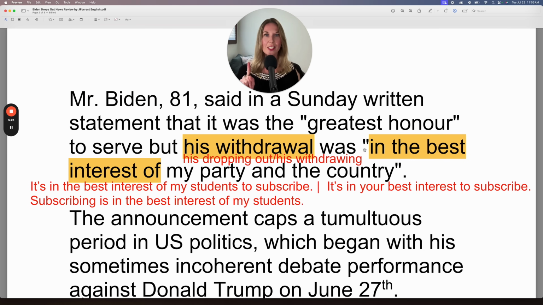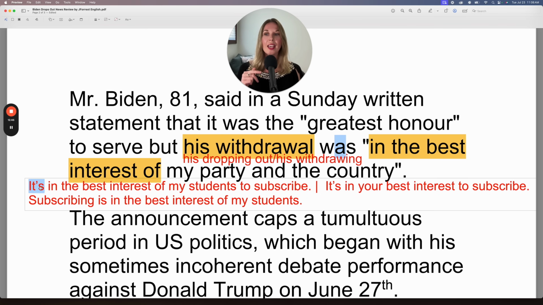Let's practice this sentence structure. In the best interest of someone or something. And notice the sentence begins with something to be in the best interest of something or someone. So it's always important to understand the full sentence structure so you know how to confidently use these expressions. So here you can say, it's in the best interest of. We always use interest in singular. So it doesn't matter if the noun is plural. This is an idiomatic expression, in the best interest of someone or something.